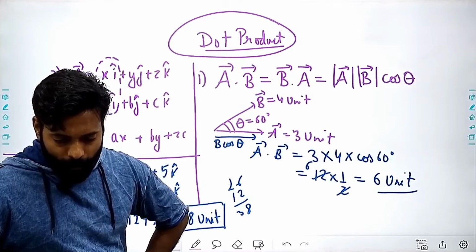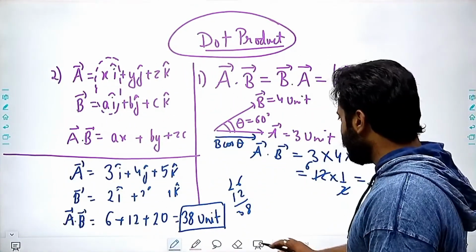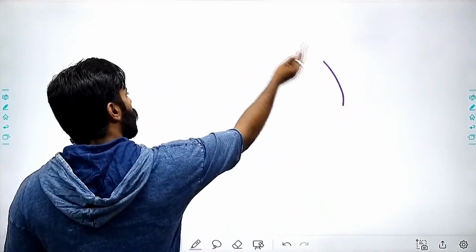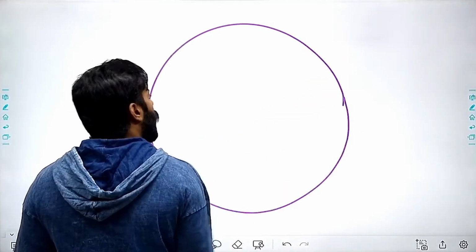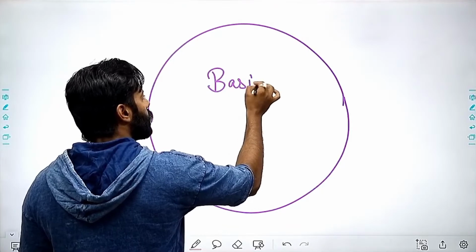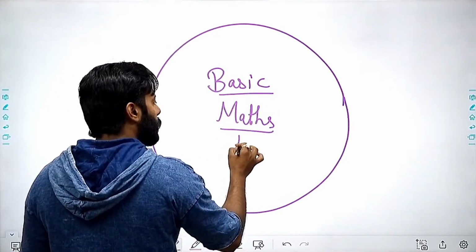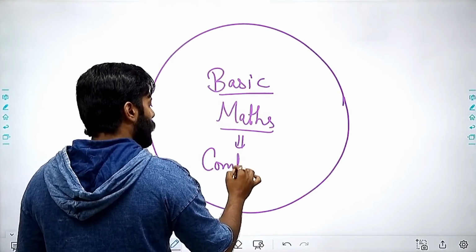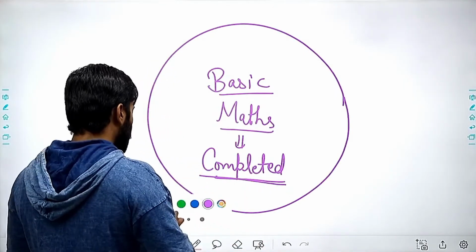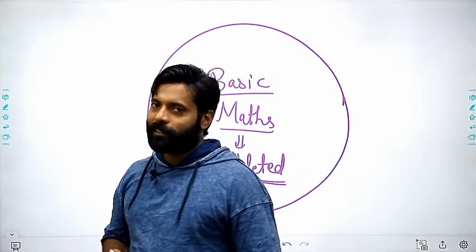So I hope that you all are done, right? It is all clear to you, my dear friends. Now we are done with basic maths. Basic math completed, and now the only thing required is how we will use this basic maths in our real physics, right?